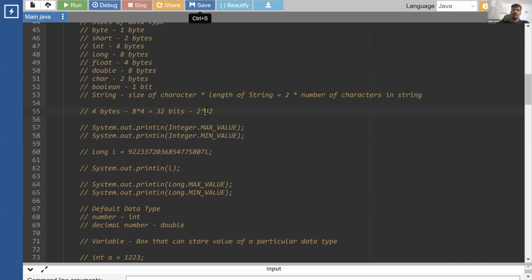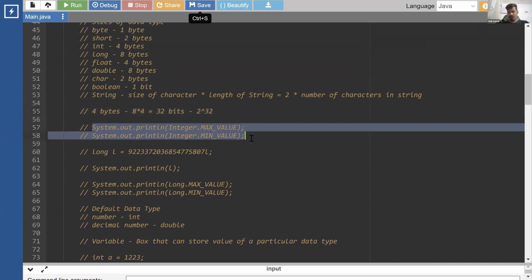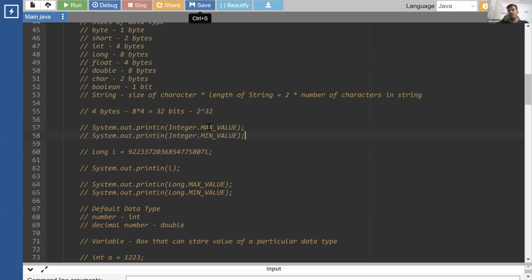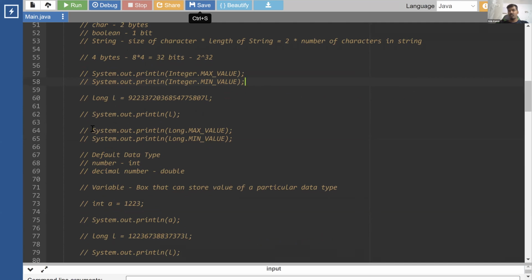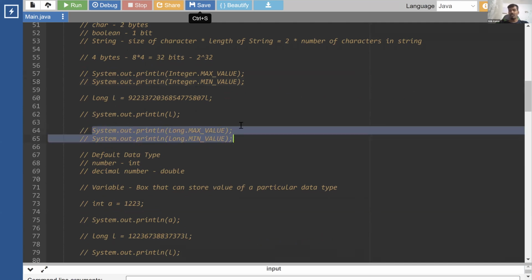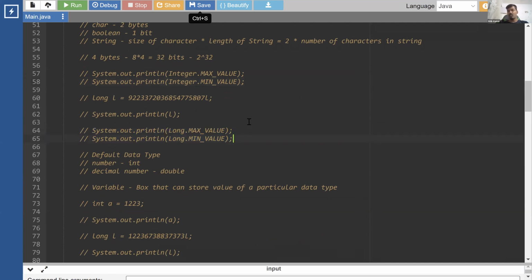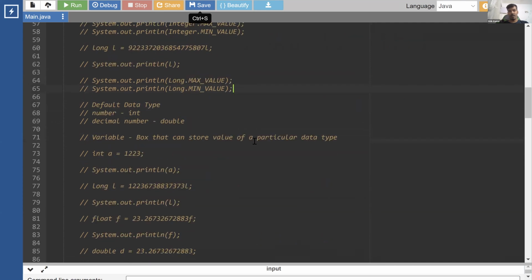If you don't want to do this calculation yourself, you also have values known as Integer.MAX_VALUE and Integer.MIN_VALUE. This gives you the maximum value that you can store in an integer and the minimum value you can store in an integer. You can treat it like positive infinity or negative infinity for integer. Same thing, there is positive infinity and negative infinity for long as well, which is the largest value long can store and the smallest value long can store. Okay.